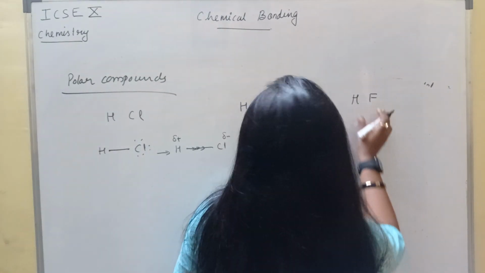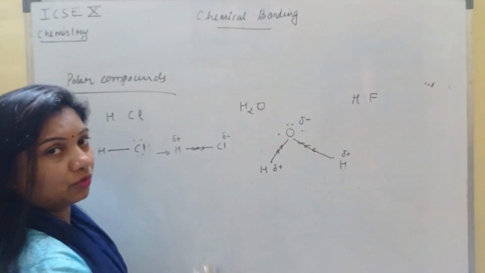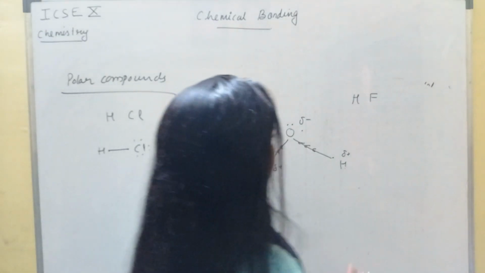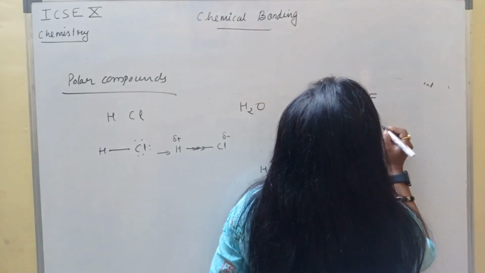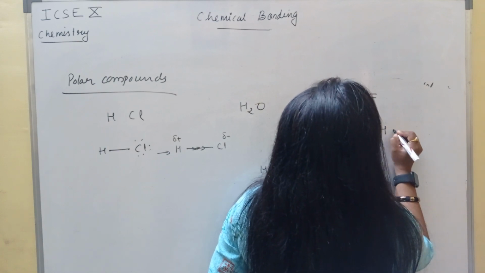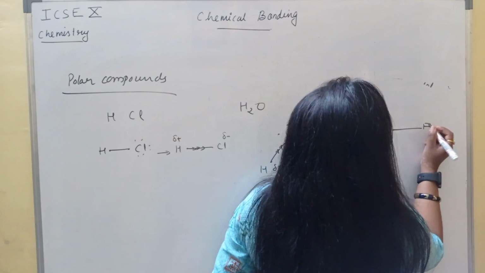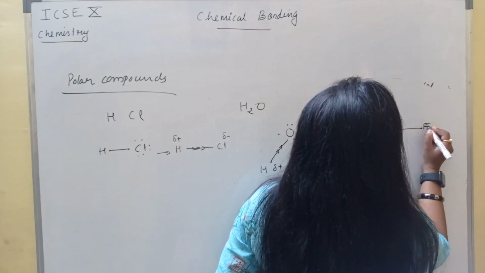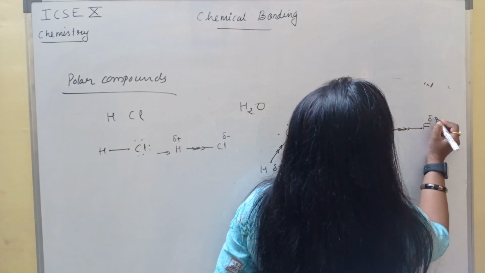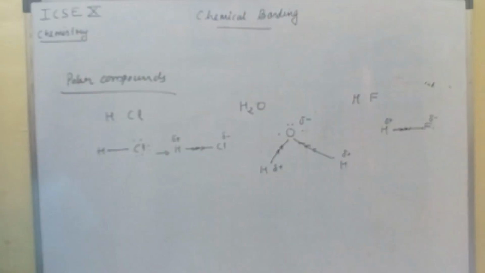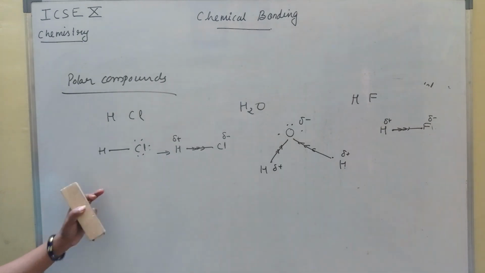Hydrogen fluoride is also the same as HCl. Fluorine is the most electronegative element in the periodic table. Fluorine atomic number 9, hydrogen, fluorine, delta negative, delta positive. So these are polar compounds.